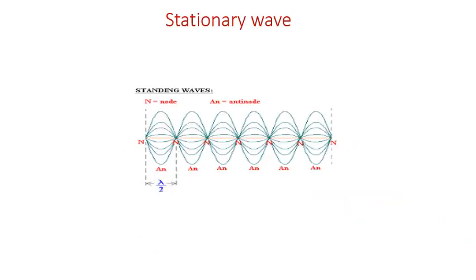A form of a wave in which the profile of the wave does not move through the medium but remains stationary in a medium is called a stationary wave. So what is a stationary wave?